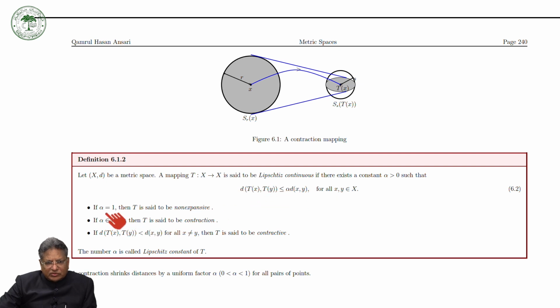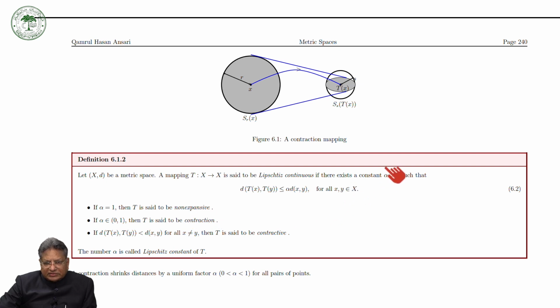Now, if alpha is equal to 1, then the distance between Tx and Ty is less than or equal to d(x, y). So if alpha is equal to 1, this mapping is called non-expansive.